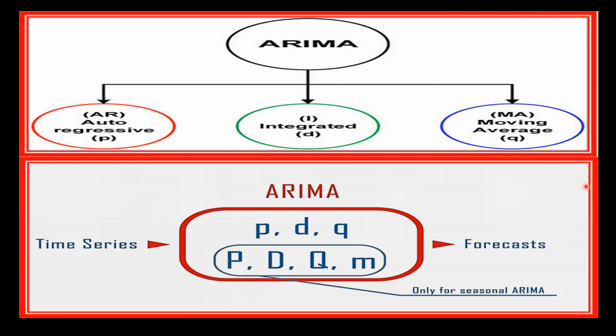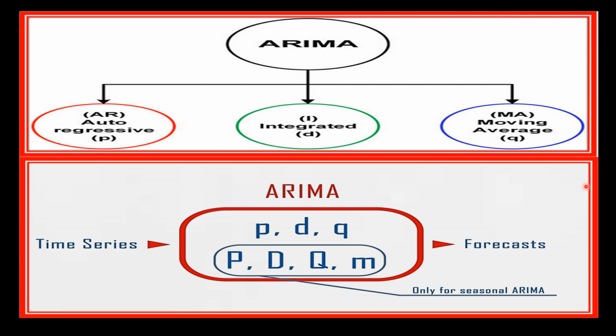Then comes refining the model. So if the model's performance is not satisfactory, you can modify the parameters. For example, increase the order of autoregression or moving average and retrain the model. And this iterative process helps you find the best model that accurately predicts the future values.